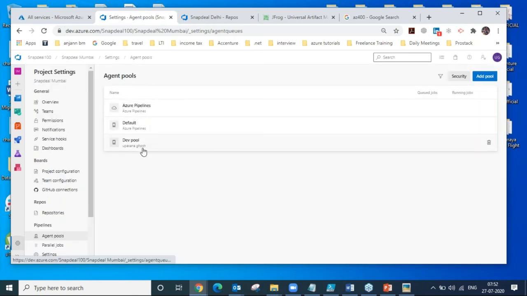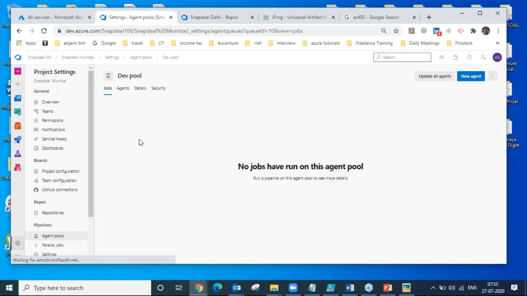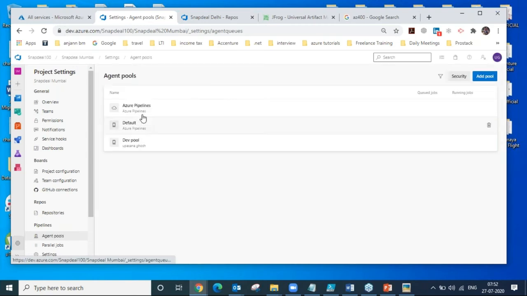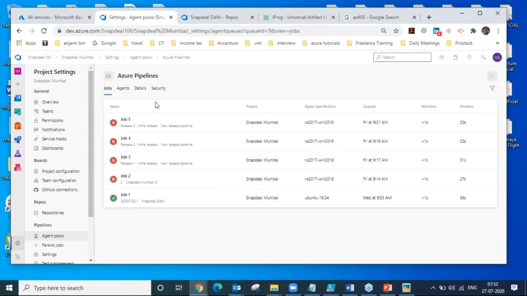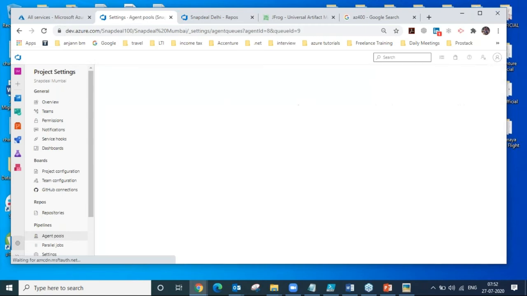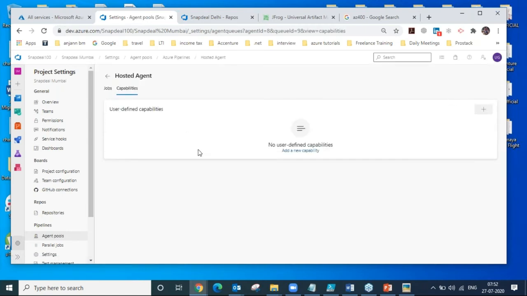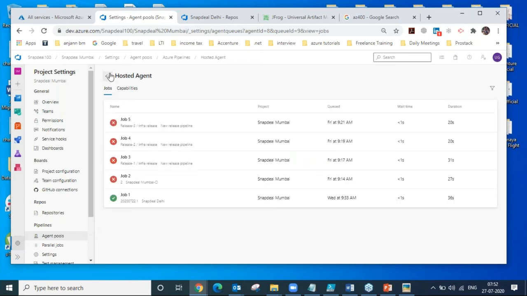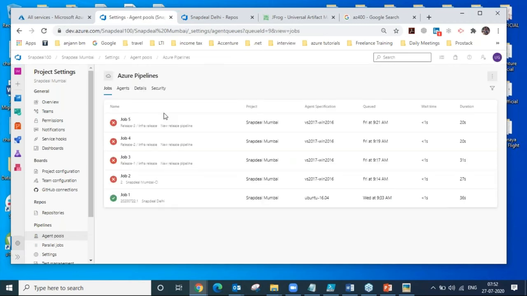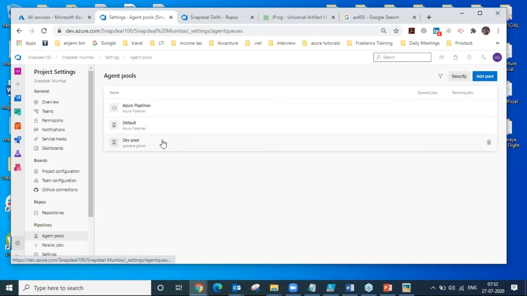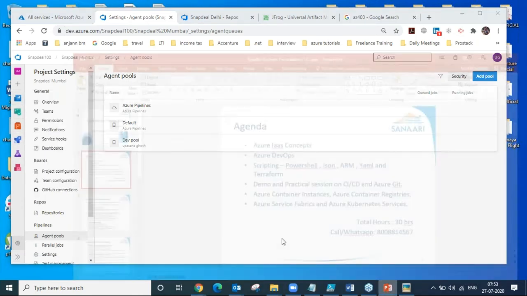These are the Microsoft hosted servers, where I will show you, all the capabilities or things are managed by Microsoft. If you have your own server, you can integrate that server over here, and you can give your own capabilities or dependencies. One by one, when we go into that, that's not an issue. Okay, let me go to the PPT.